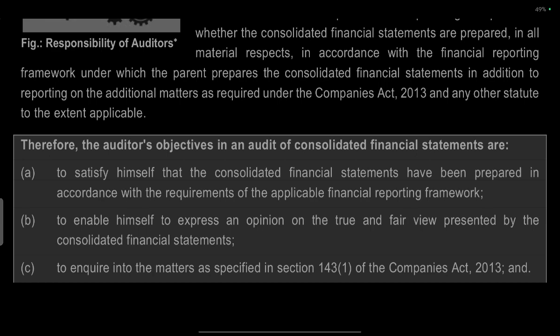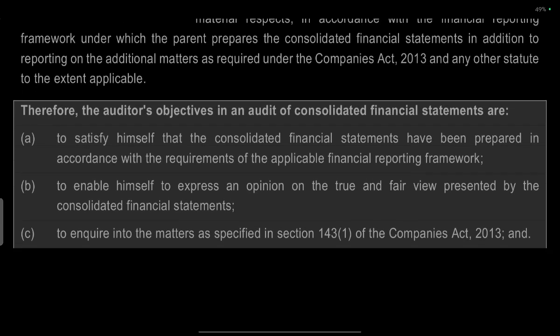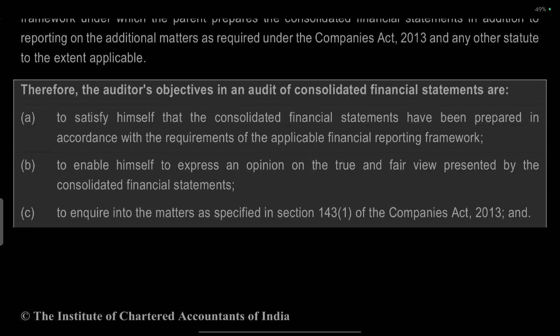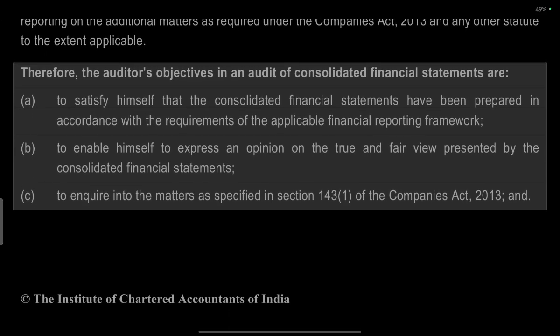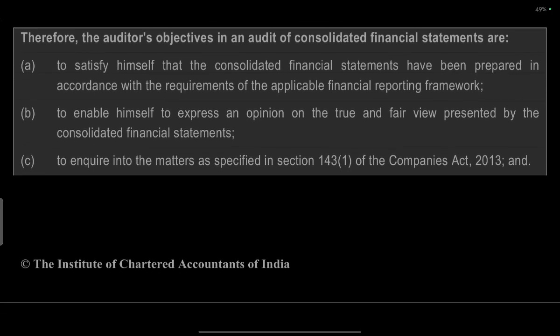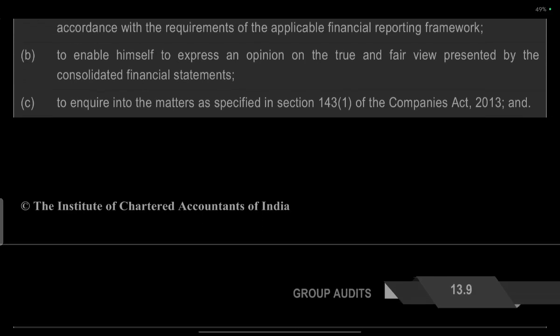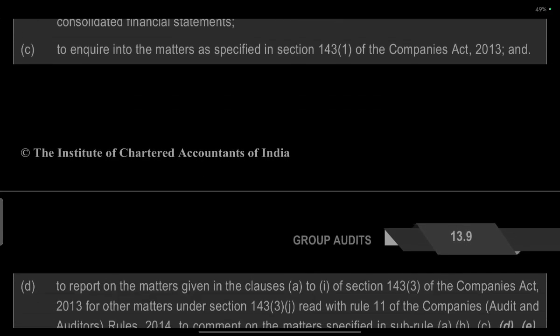Therefore, the auditor's objective in the audit of consolidated financial statements is to satisfy himself that the consolidated financial statements have been prepared in accordance with the requirements of the applicable financial reporting framework, to enable himself to express an opinion on the true and fair presentation of the consolidated financial statements, and to inquire into the matters specified in section 143(1) of the Companies Act 2013.